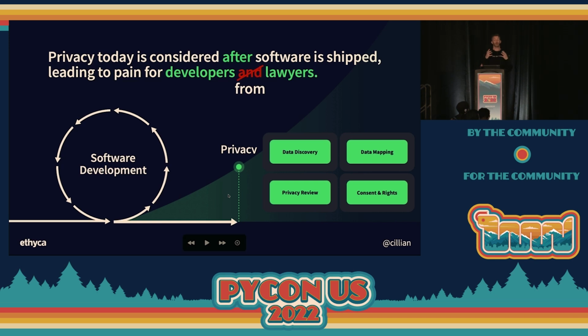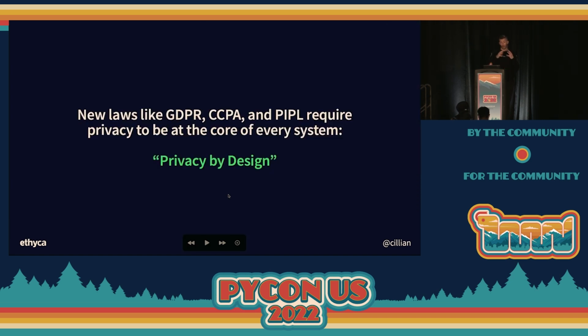And it's things like you might have heard of, like data discovery, data annotation, data mapping, privacy reviews, risk reviews, consent, rights propagation, et cetera. All of these sort of complicated legal concepts. Now, the cause of a lot of this are relatively new legal regulations, like the GDPR in Europe, the CCPA or the CPRA in California, the LGPD in Brazil, the PIPL in China. There are many, many privacy regulations, right? You're not expected to know the acronyms. You're engineers, that's the point.